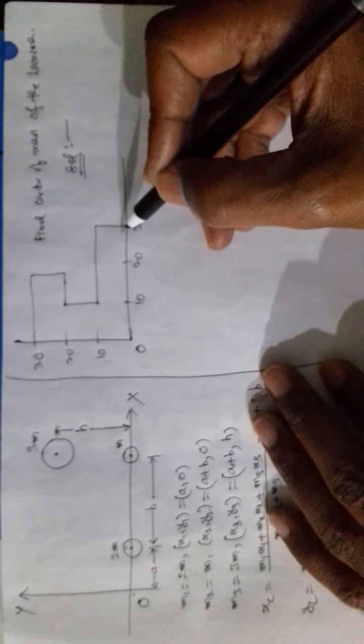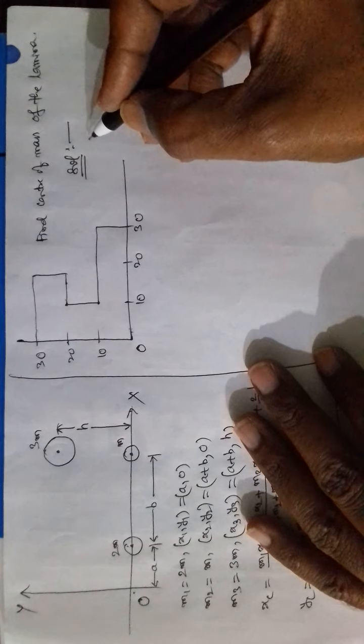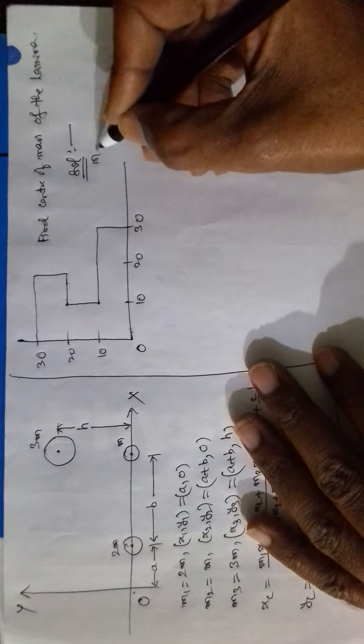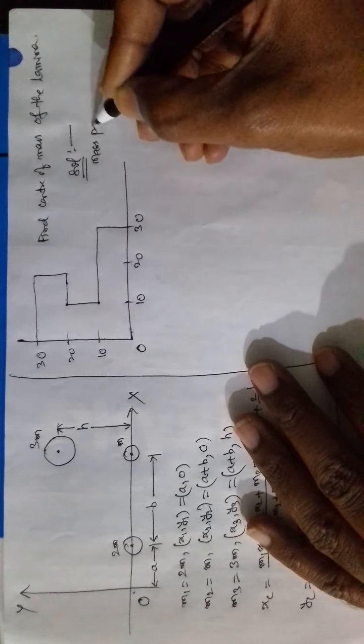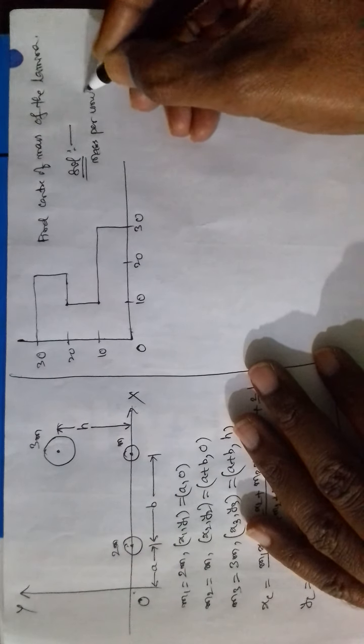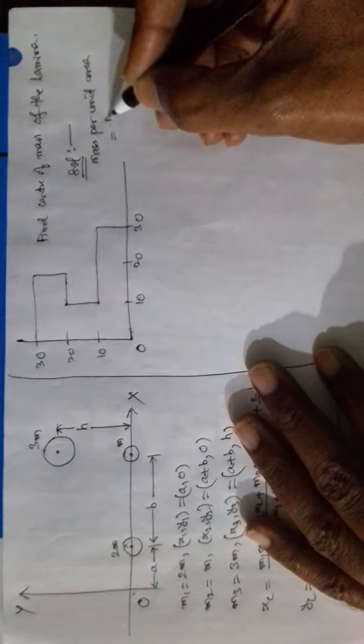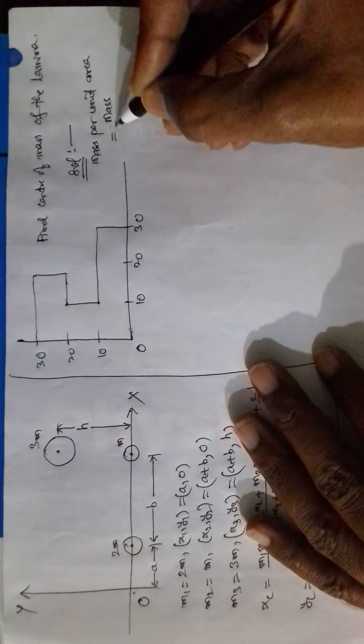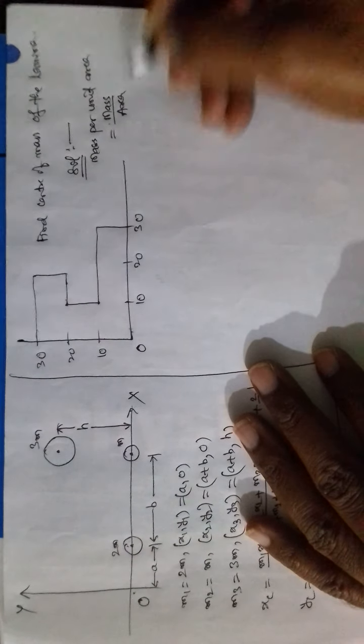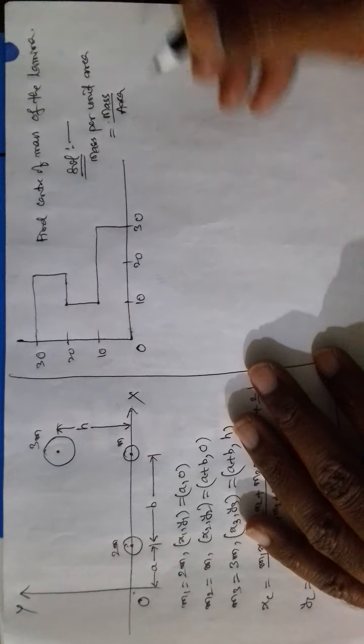To find the center of mass of this lamina, let us define a physical quantity called mass per unit area. When you divide mass by area, that is called mass per unit area.